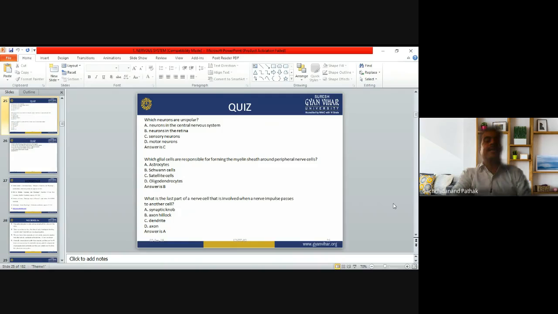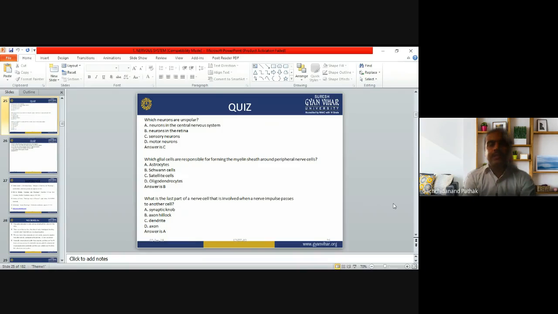Which glial cells are responsible for forming the myelin sheath around the peripheral nerve cell? Which glial cell is responsible for forming the myelin sheath in the peripheral nervous system? Schwann cell again. Okay, the question is put in different ways but the answer is the same. Schwann cell, not astrocyte, not satellite, not oligodendrocytes. These cells we will discuss later.